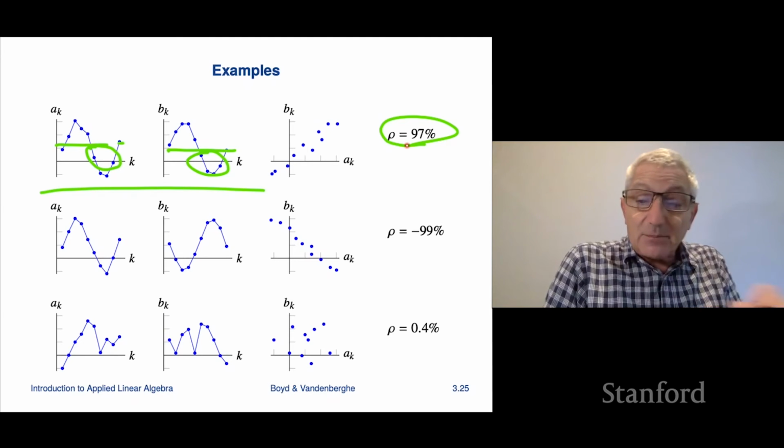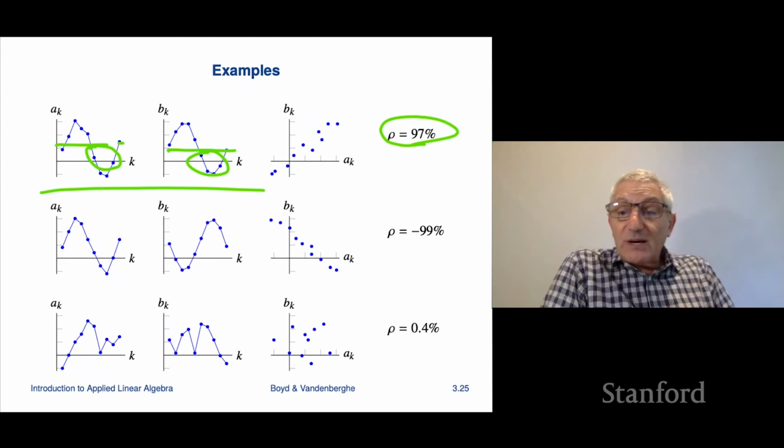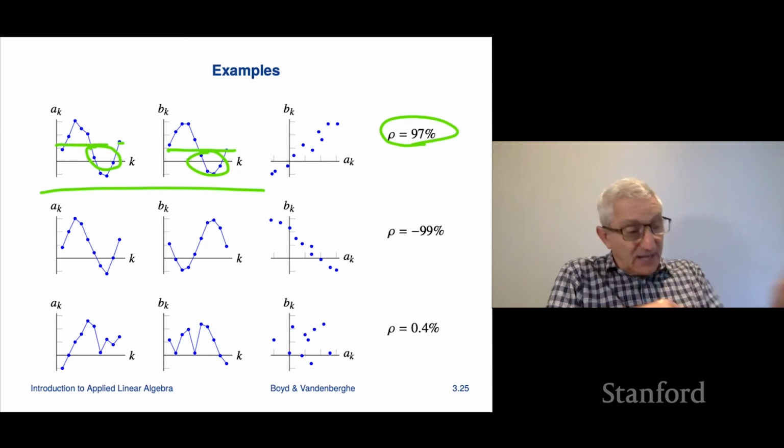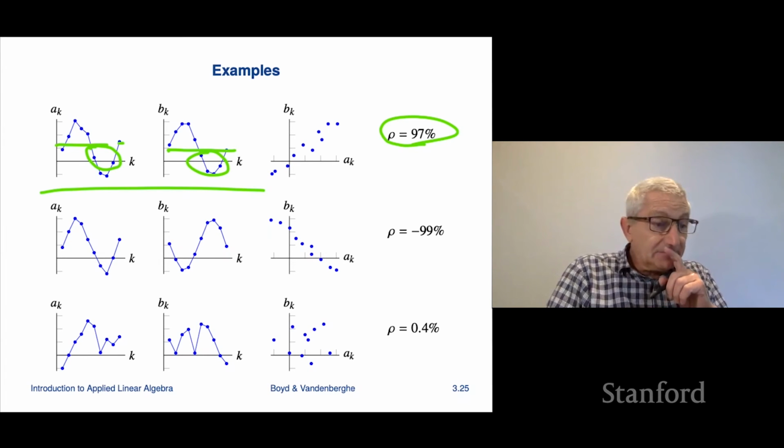And if I do a scatter plot of A against B, what it says is they kind of fall on a line. That's what it means to have perfect correlation. So they fall on a line like this.